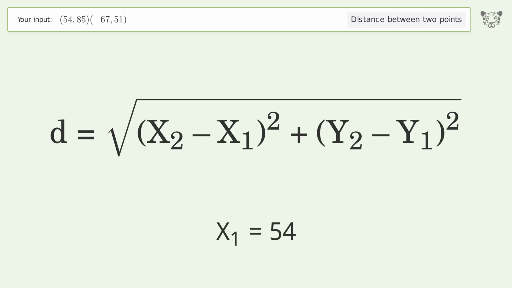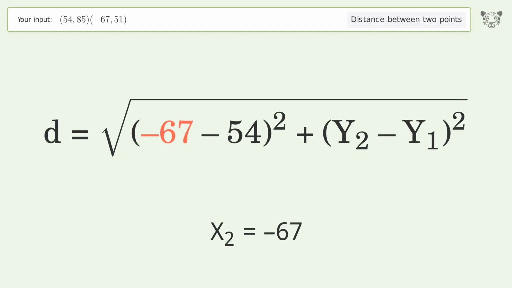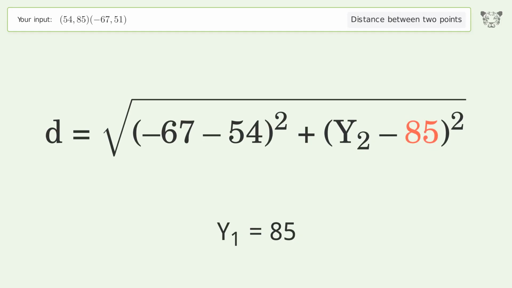x1 equals 54. x2 equals negative 67. y1 equals 85. y2 equals 51.